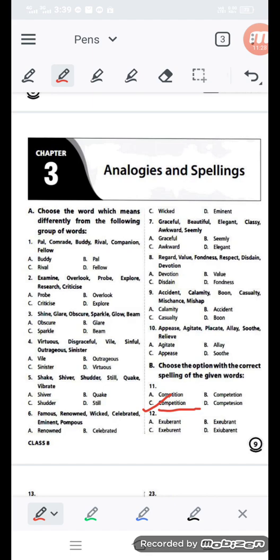COMPETITION, competition. Now exuberant. If you go for the 12 number, you can see only the first option is the correct spelling. Exuberant, EXUBERANT, exuberant. The other spellings are not coming, so B, C and D are not correct.